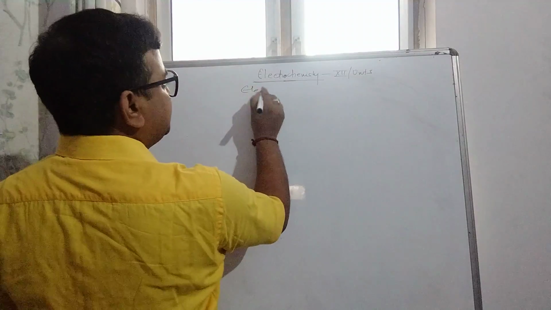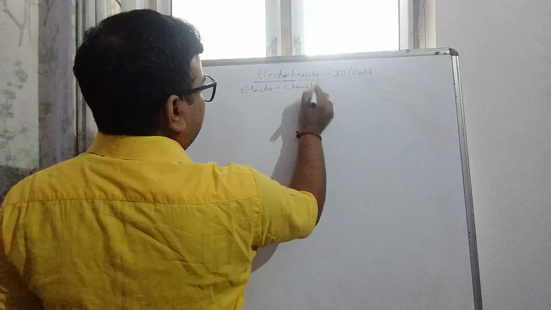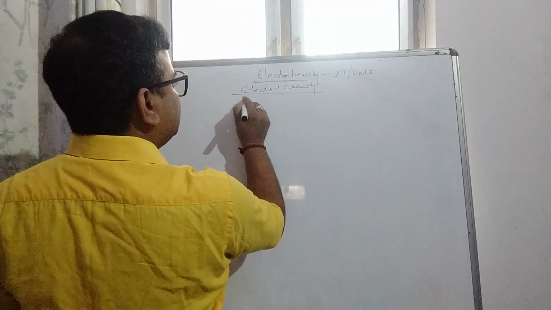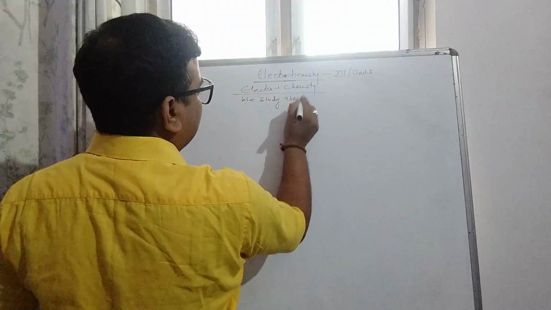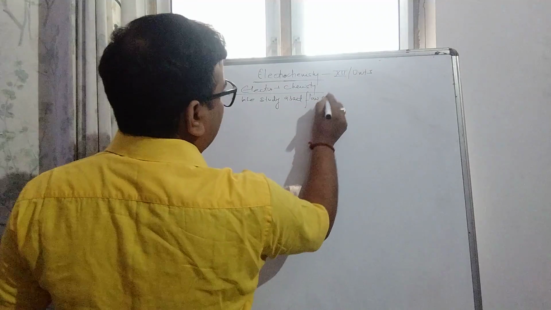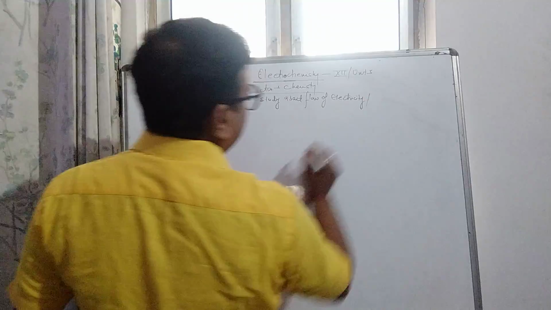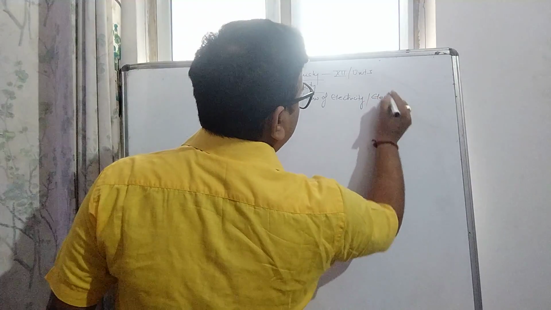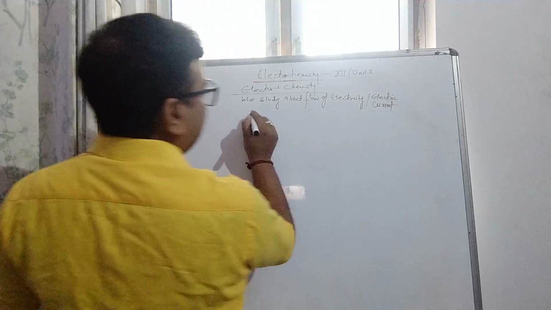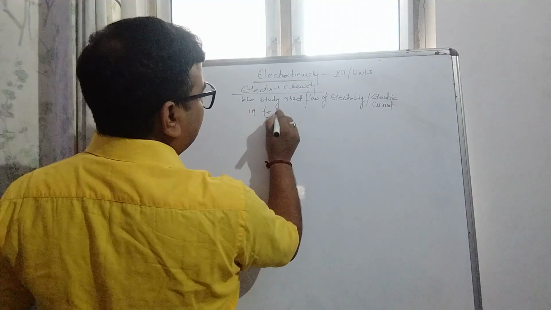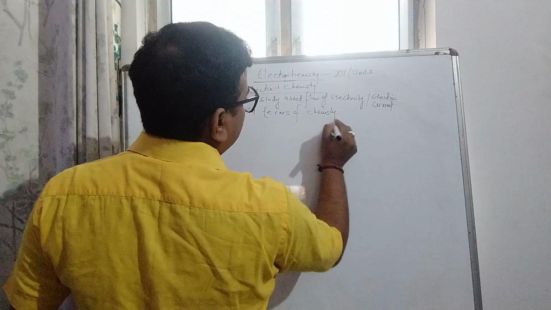Electrochemistry is basically a combination of two words, electro plus chemistry. It means we study the flow of electricity, or electric current, in terms of chemistry.